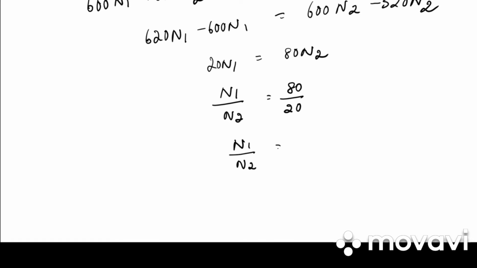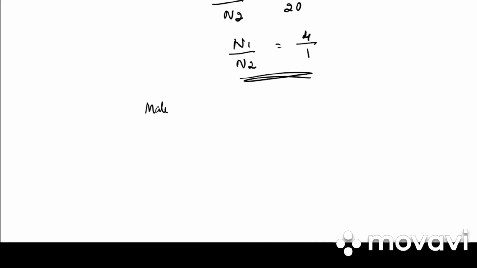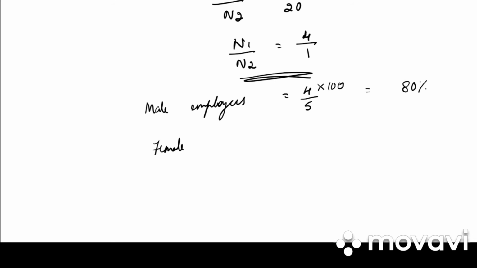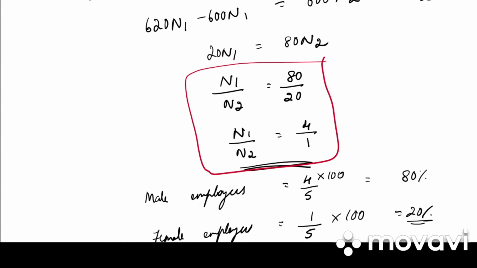So n1 divided by n2 is equal to 4 by 1. So male employees, how much will it be? 4 into 100 divided by 5, that is 80%. Female employees will be 1 divided by 5 into 100, which is 20%. So how did I get this part?